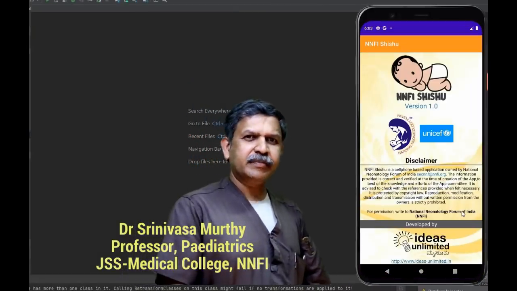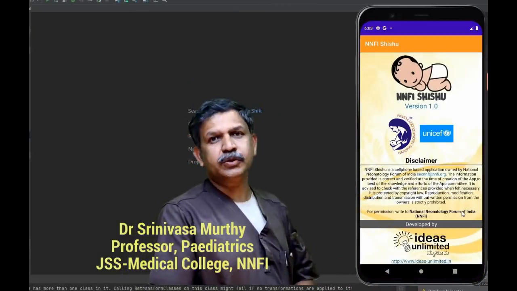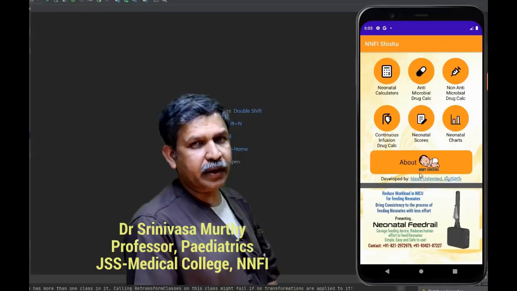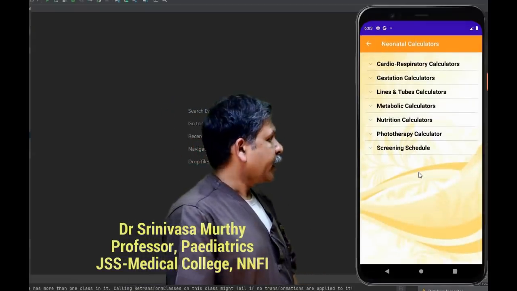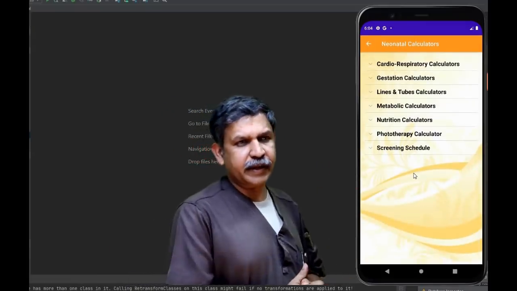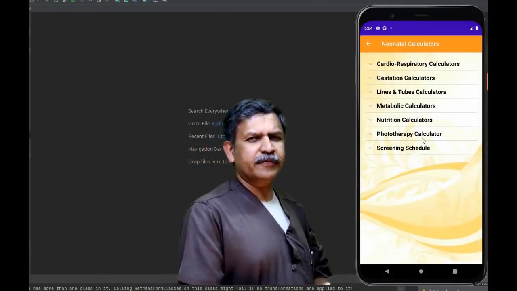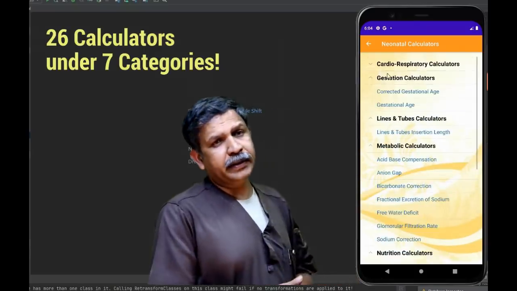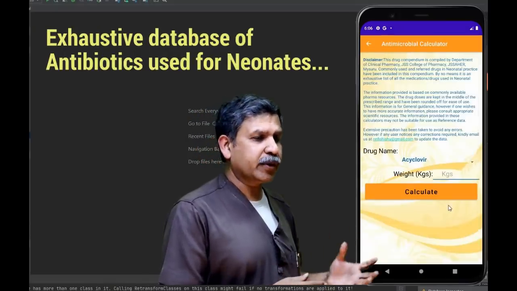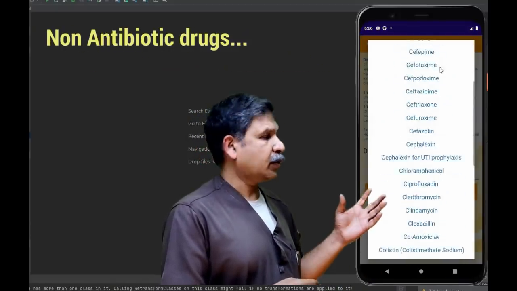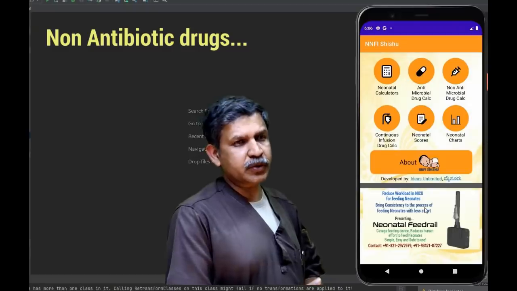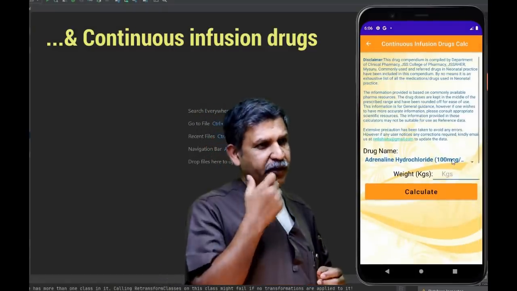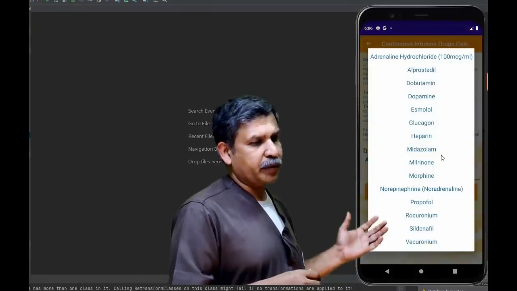Hello everyone, I am extremely pleased to introduce our NNFI Shishu app that we have developed with a lot of hopes that it will help all the people who care for neonates. And this has been very scientifically designed. It has several calculators. We have in fact 26 calculators under 7 categories, followed by a lot of information about antibiotics. There is a lot of information about the non-antibiotic drugs that are being used, and very importantly, there are a lot of continuous infusions that we use in neonatal practice, which has been incorporated here.